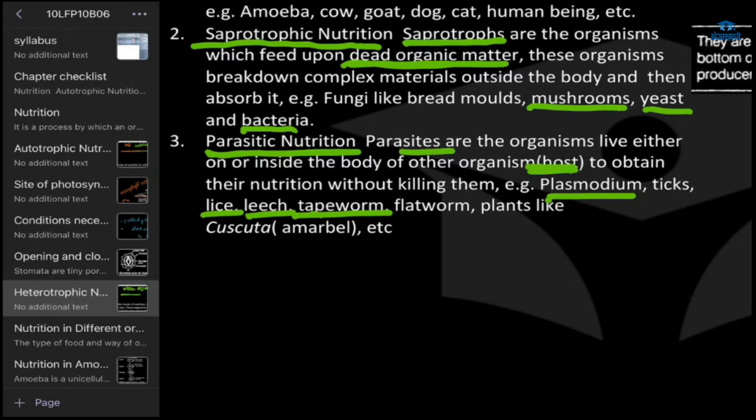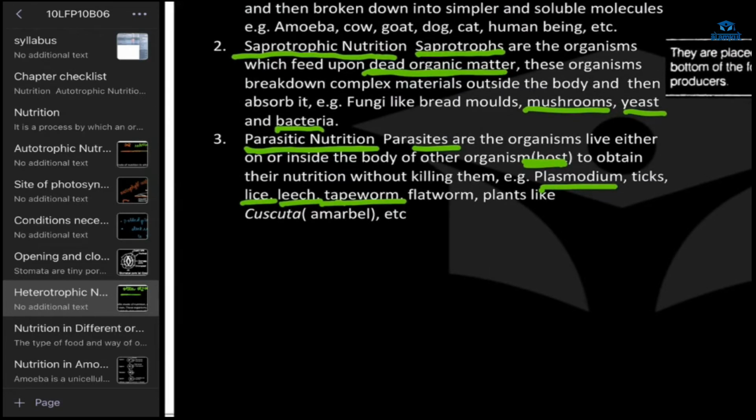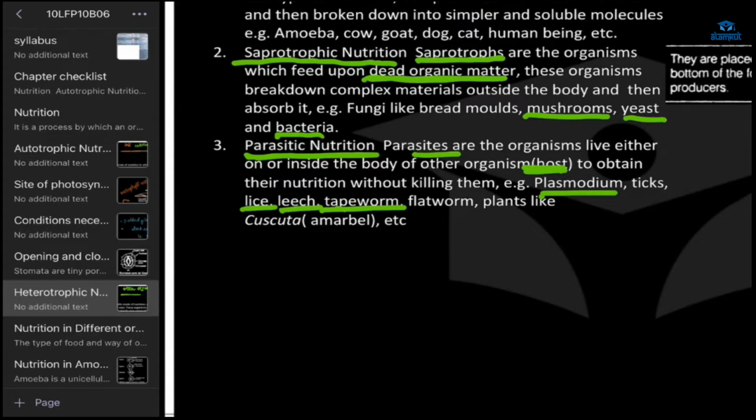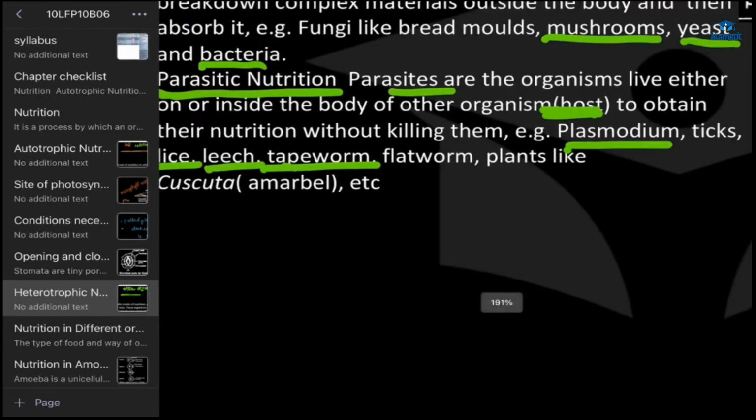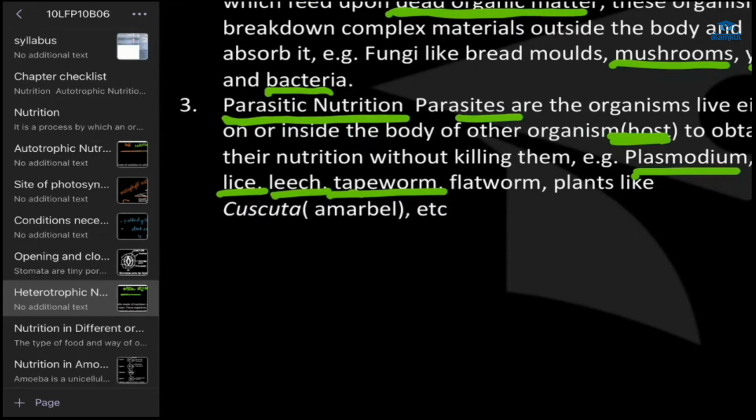Okay, understood? No, ma'am, can you explain again once more? Which one? Parasitic? Yes. So in this parasitic nutrition, the organism goes into another organism's body, and they absorb food from there.